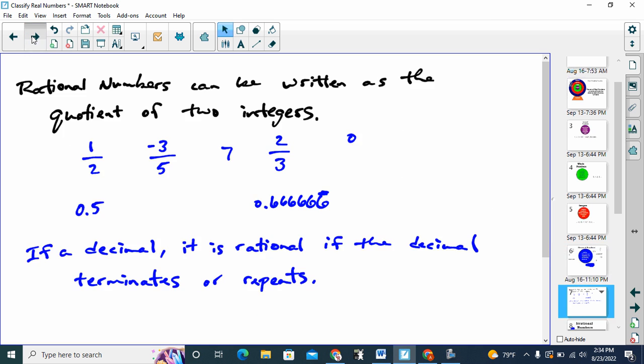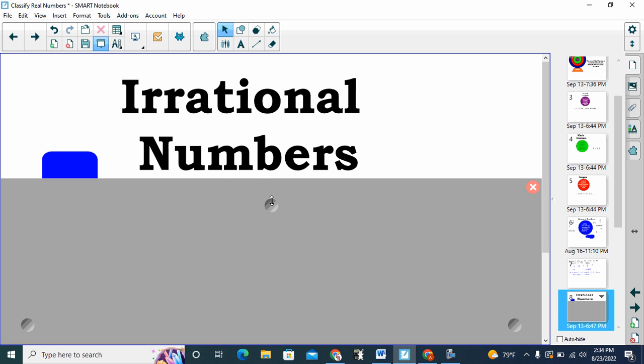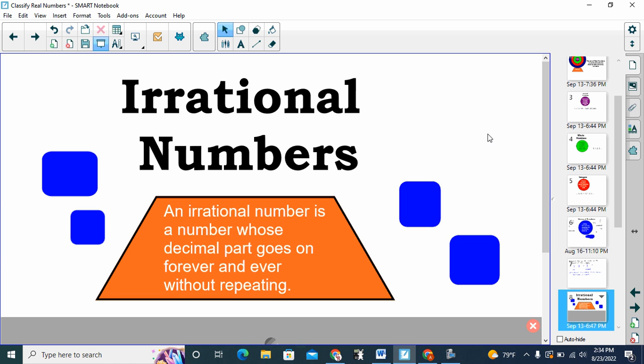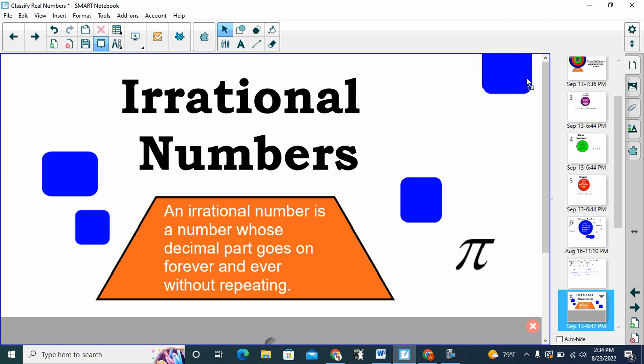The question then is, what is an irrational number? An irrational number is a number whose decimal part goes on forever, but it never repeats. So it doesn't stop, and it doesn't repeat. And I want you to think about an example of what an irrational number might be. And the most famous one, there it is, pi. 3.1415, and a bunch of other stuff. It will never repeat. It never terminates.